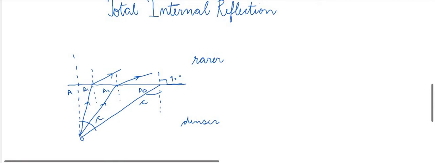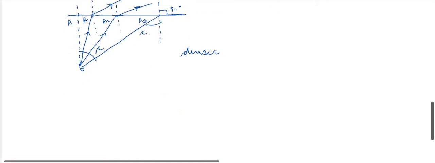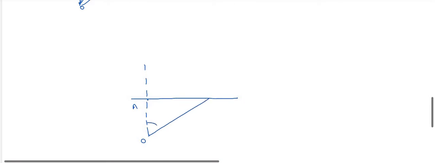We will learn this with the help of a diagram. So this is the surface, this is normal to surface, the point O, point A, and this angle of incidence is greater than the critical angle. The light will get reflected back into this denser medium. This phenomenon is known as total internal reflection.